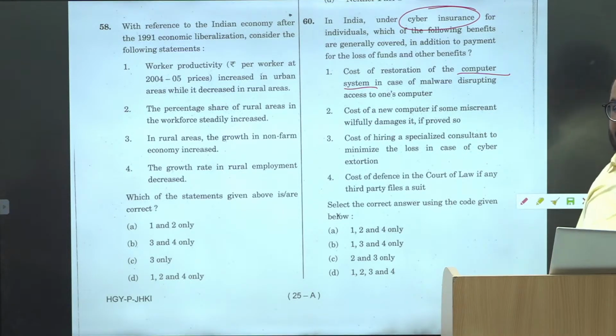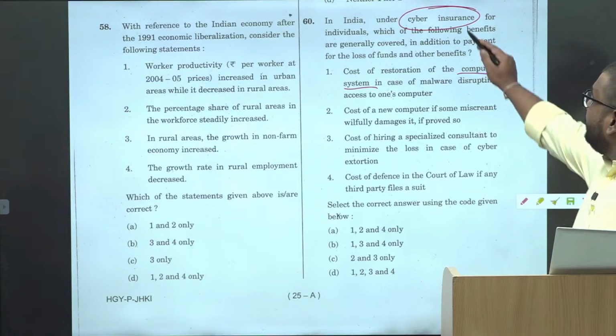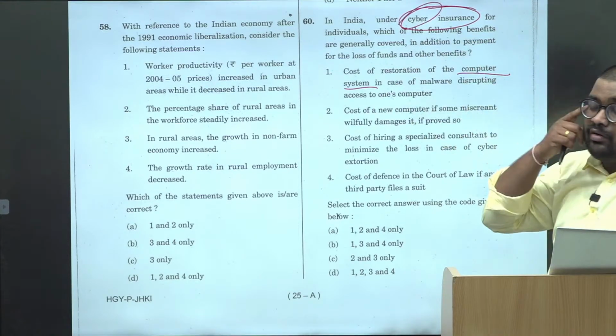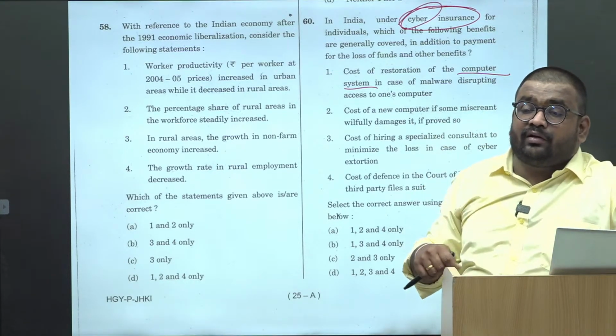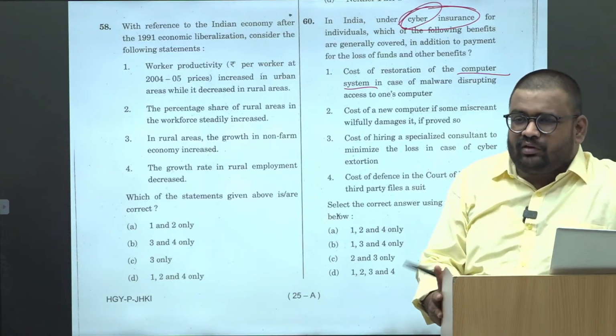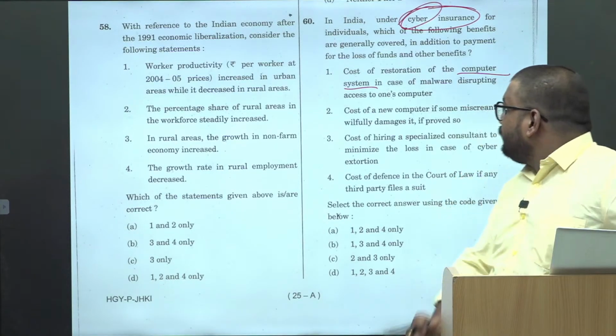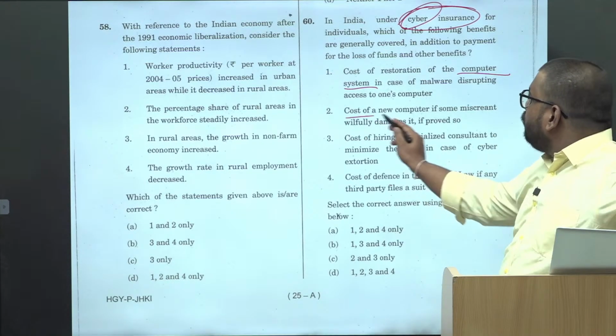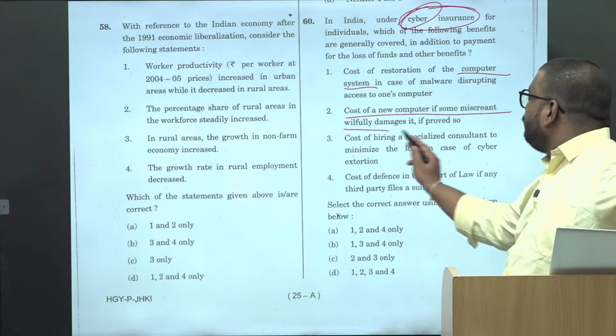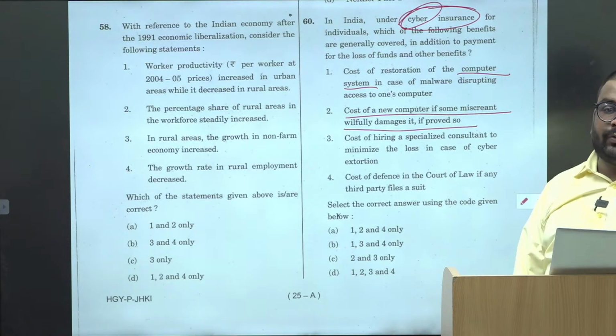So any cyber insurance will cover any software related losses or any financial losses. Then cost of new computer if some miscreant willfully damages it, if proved so.